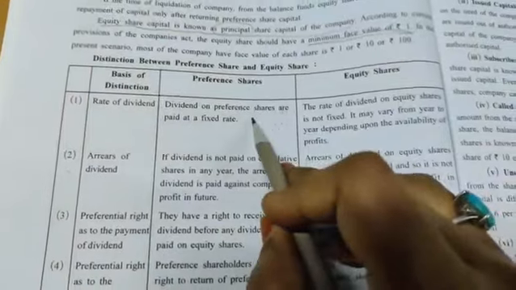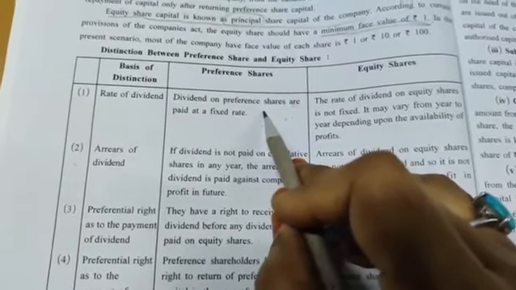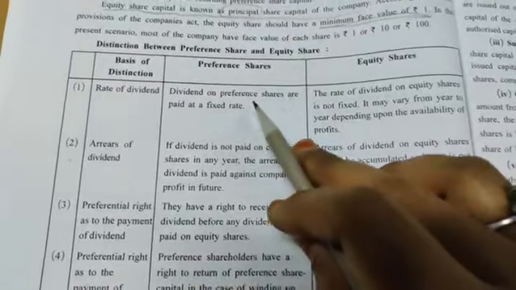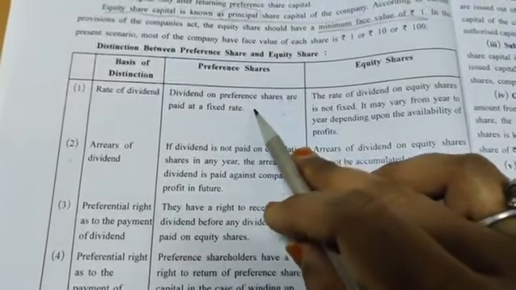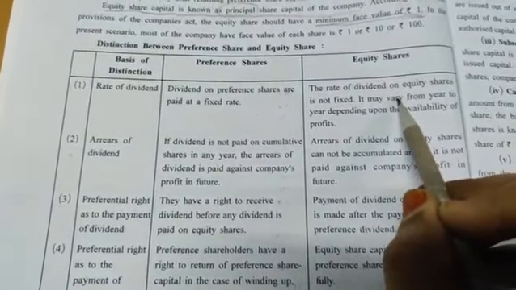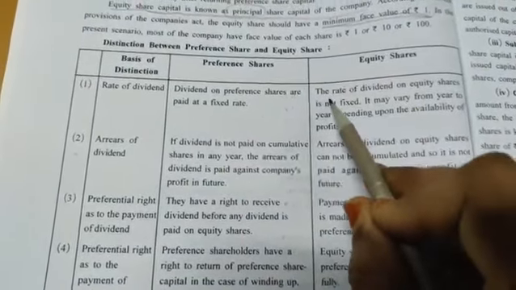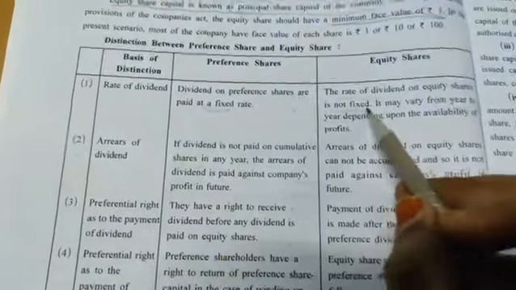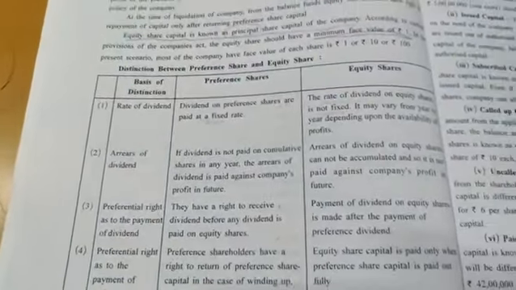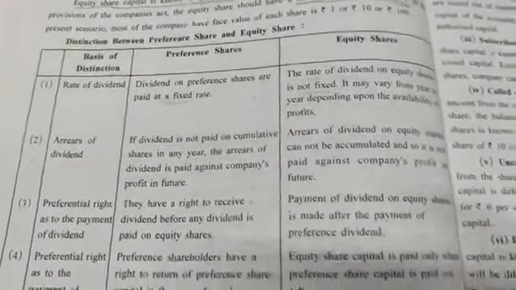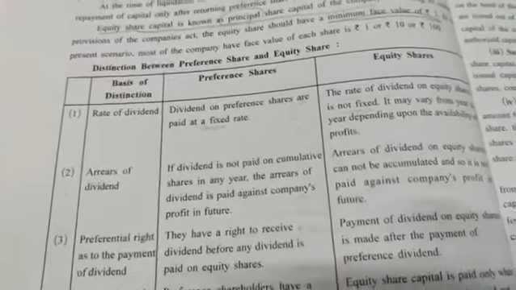See, preference share dividend, they will get the first right at a fixed rate. Equity share, after giving the dividend to preference share, if something is left out, then the equity shareholder is given the dividend. Here the rate of dividend is not fixed. Your rate of dividend is fixed. Here why is the rate of dividend not fixed? Because it depends upon what amount of profit is left out. Clear? Then preference shares, arrears of dividend.